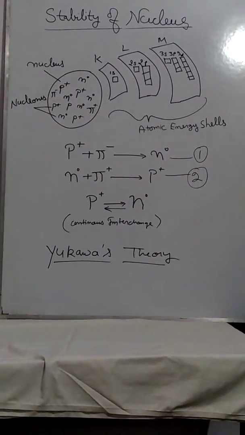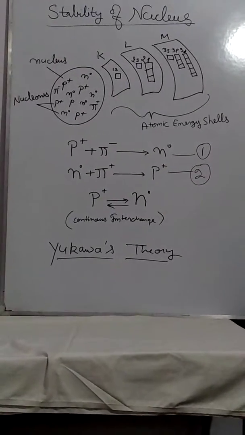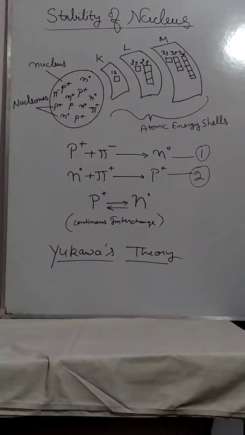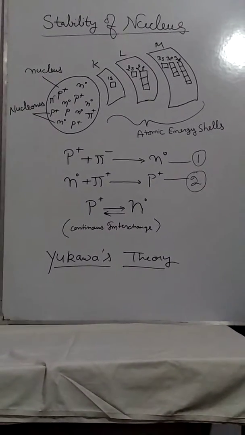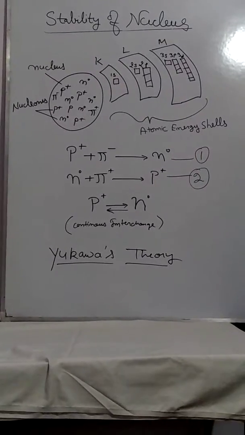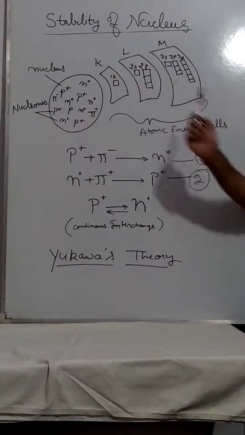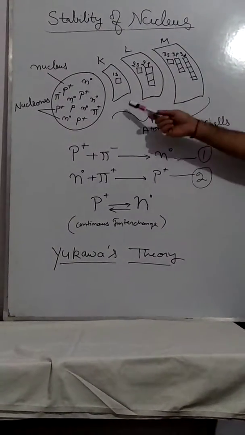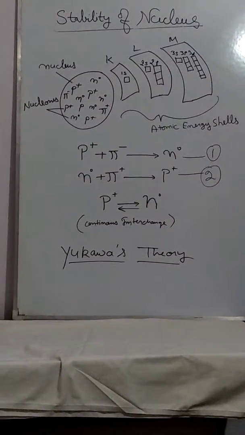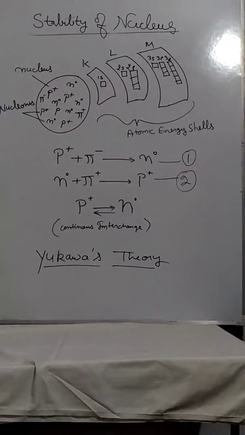Now, how does this nucleus get stabilized, how does Yukawa's concept work, what is the theory of mesons? We are going to discuss this. I have given a structure here. It is a nucleus, with protons and neutrons, commonly called nucleons. These are the atomic energy shells around the nucleus where electrons reside.